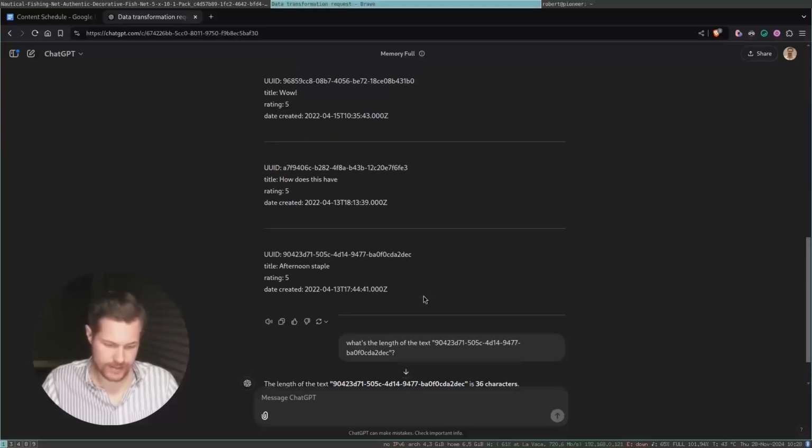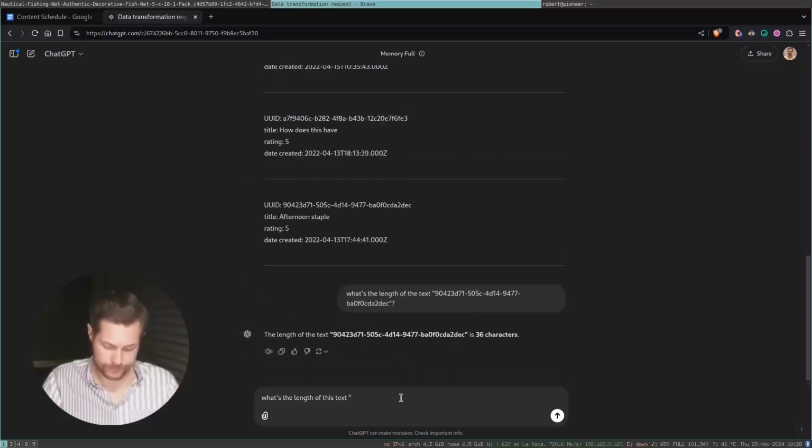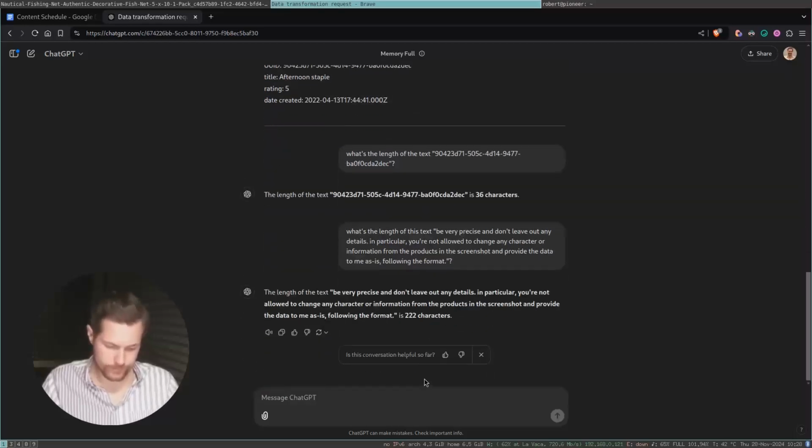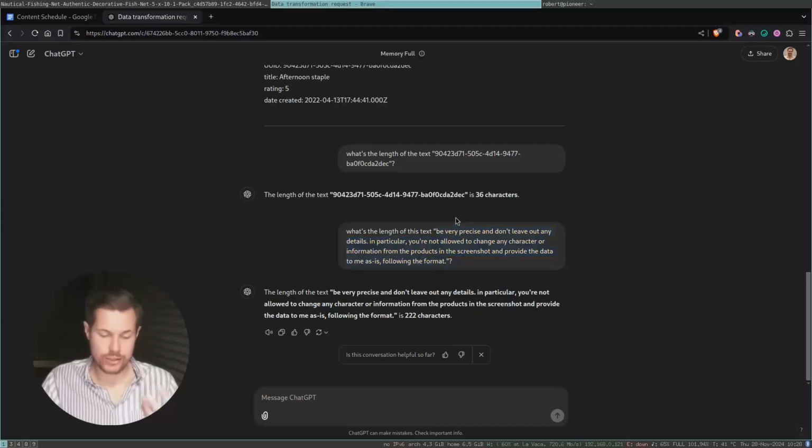So for example, I can say, what's the length? I copy the last part of my prompt. So it says 222 characters. Okay, let's see if this is correct. It actually has 214 characters. Okay, so this is just a simple example to showcase that ChatGPT is very bad at exact calculations and text transformations. So instead of making the mistake and using ChatGPT for something that is not useful for, you have to first understand the difference between these kinds of tasks.